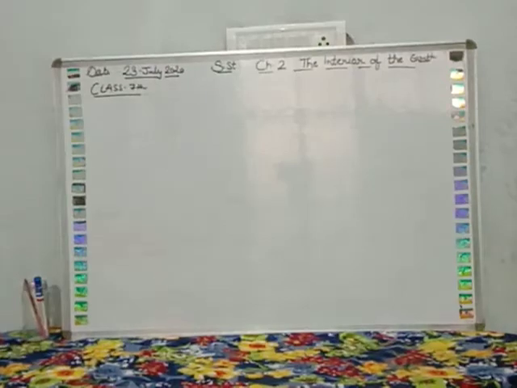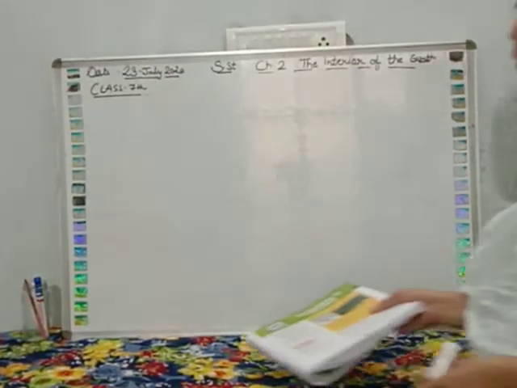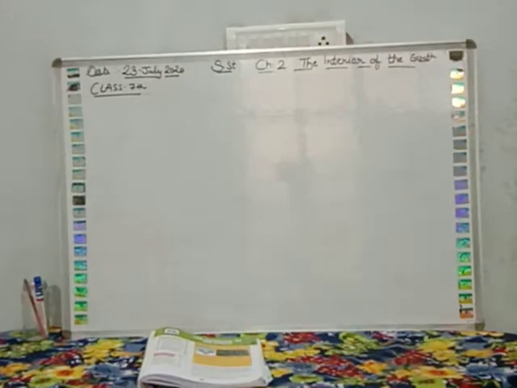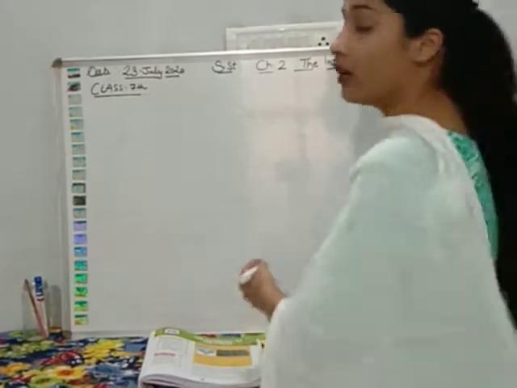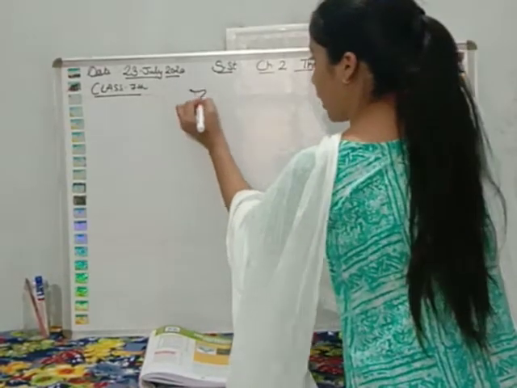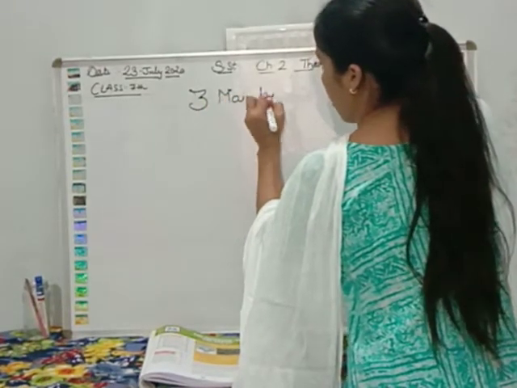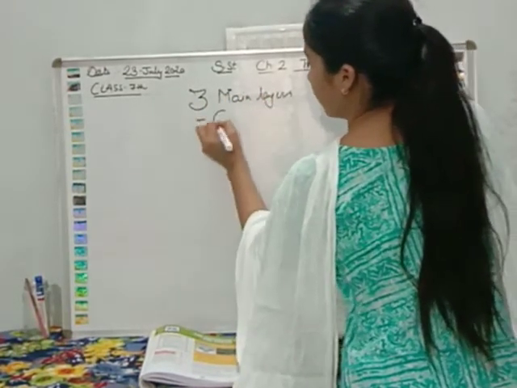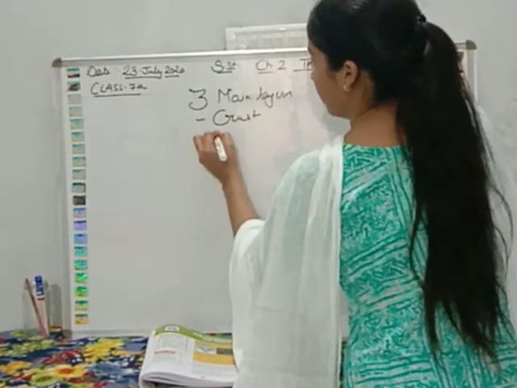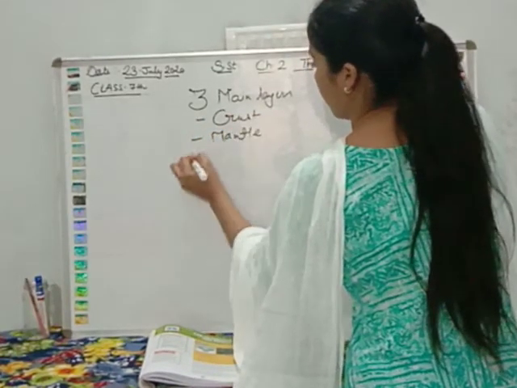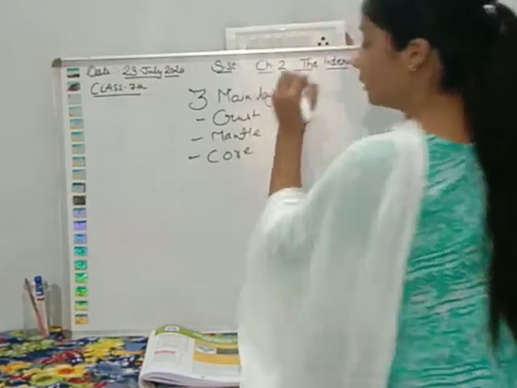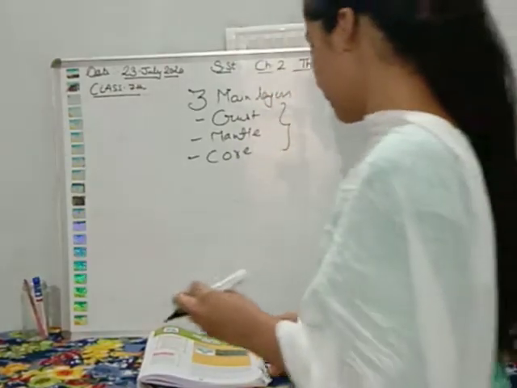Good morning, class 7. We are reading the second chapter of our geography book, that is the interior of the earth. So we have learned about the three main layers of our earth, that is the crust, the mantle and the core. We have learned about these three in our previous lecture.